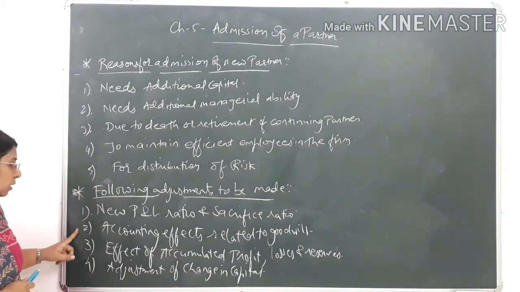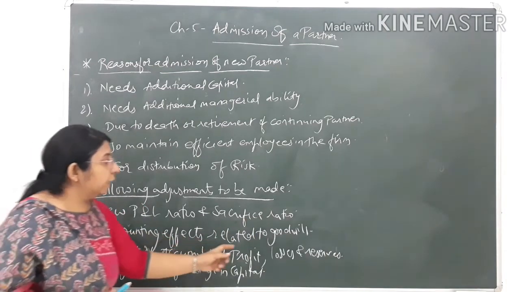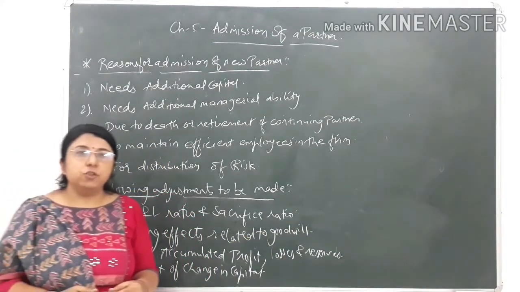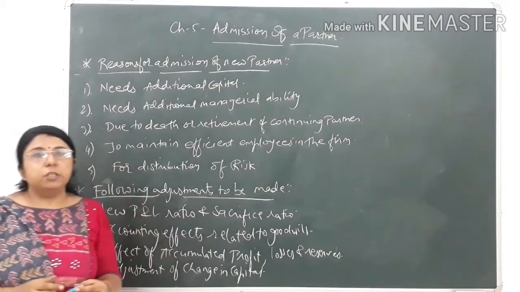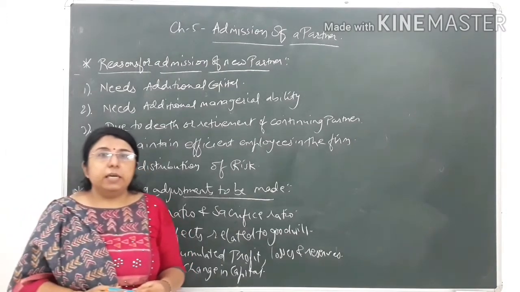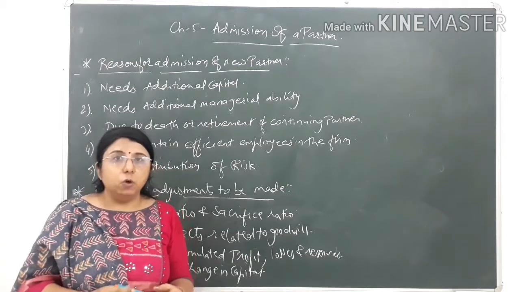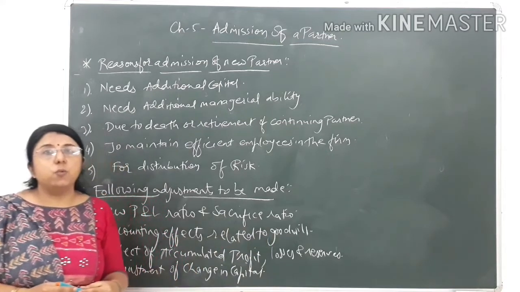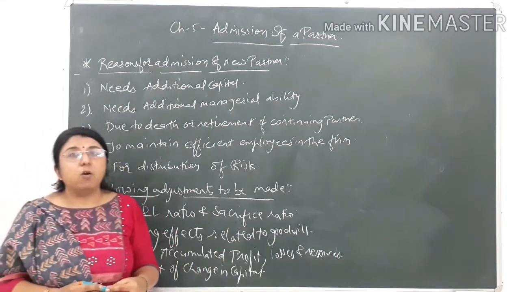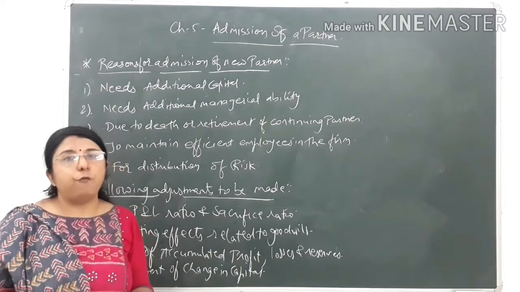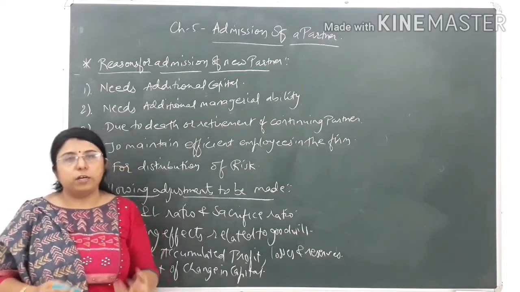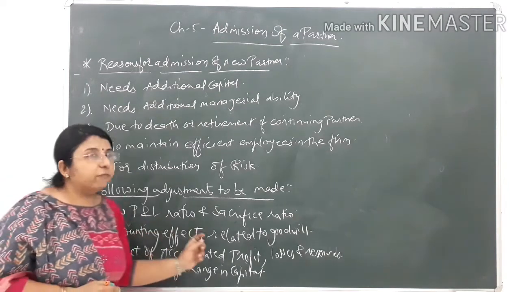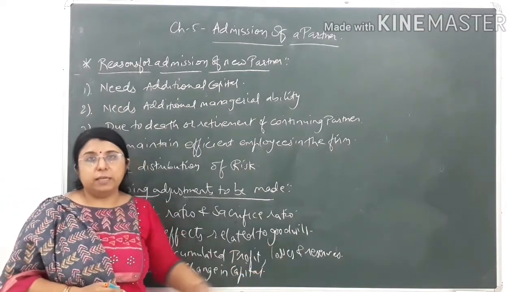Now the next point is the accounting effect related to goodwill. You know the terminology very well: goodwill is an intangible asset. Because of the admission of the new partner, the existing partners' goodwill will be affected. So the new partner has to bring his share of goodwill into the firm in the form of cash or any other form, in order to become a partner of the firm. So the accounting effects related to goodwill will be studied in this chapter.